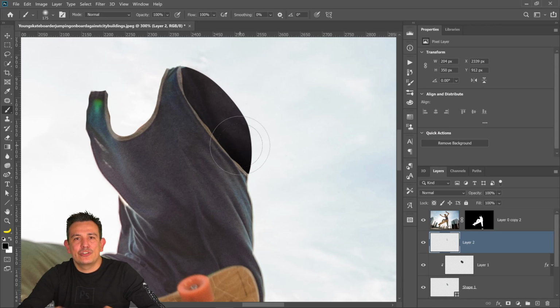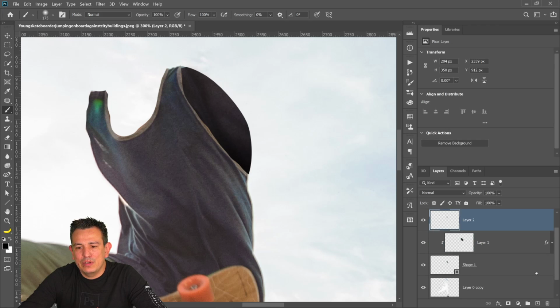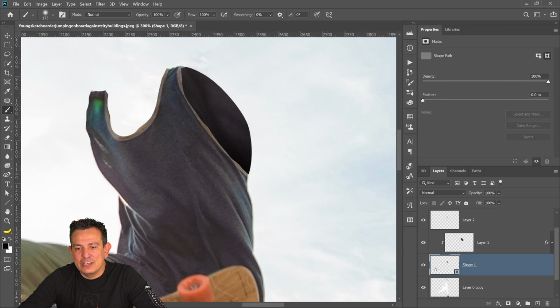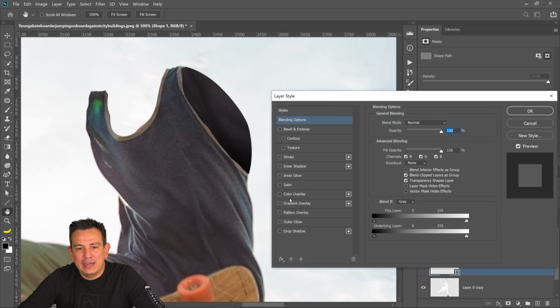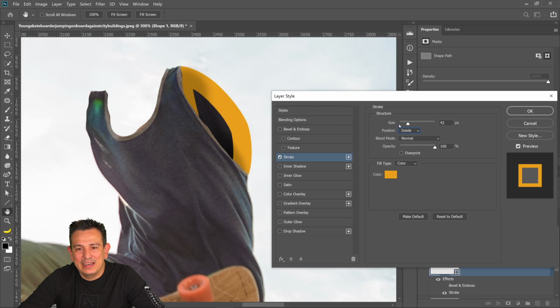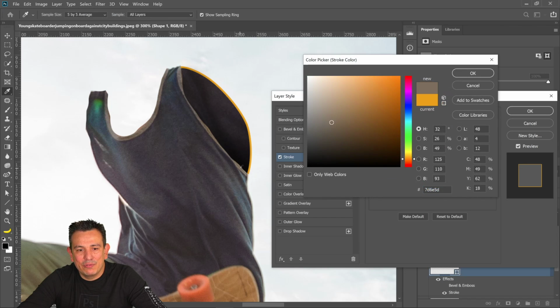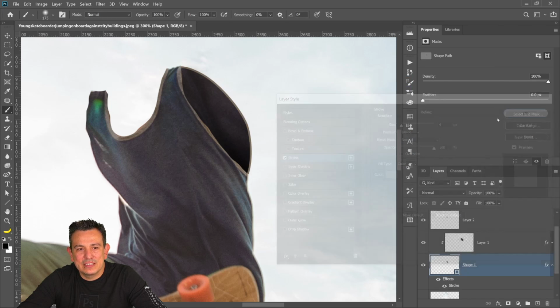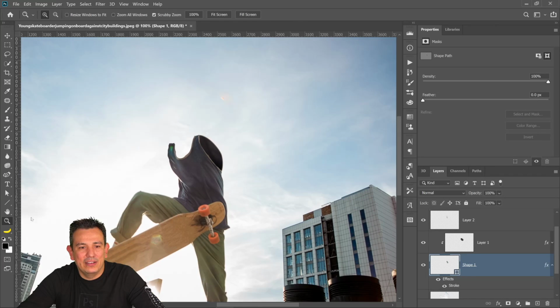In this case, this shirt has a stripe going around it, so we can actually fake that using a layer style. So if we go into the shape layer that we created, we can fake it by creating a stroke. See that? If I create a stroke, let me just remove that and make sure the stroke is inside, and let me make it roughly the same size and roughly the same color. We just faked the inside of the shirt.